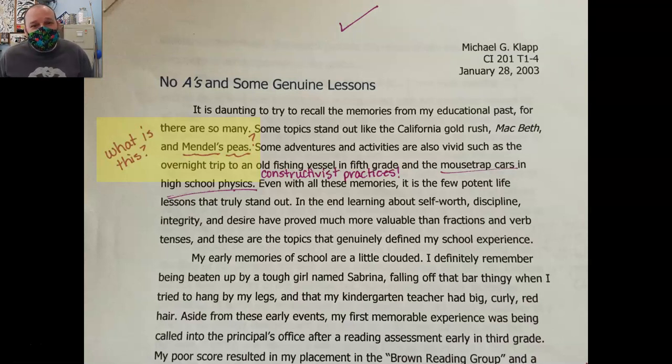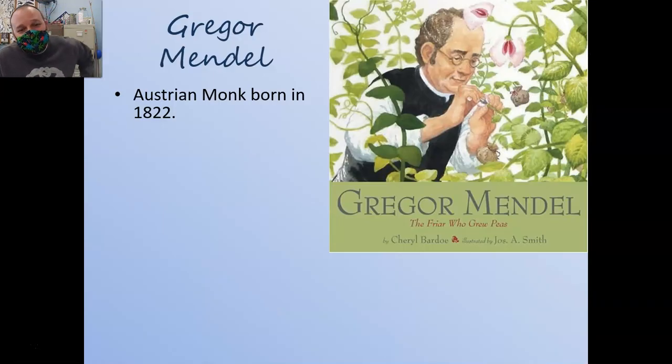So, who was Mendel and what was his gigantic contribution to biology? Mendel was an Austrian monk born in 1822. So he was sort of a contemporary of Charles Darwin, even though they never met. They both contributed a lot to our understanding of biology. And Mendel is famous for working with these pea plants. This picture here shows him fertilizing some peas with pollen from other ones.